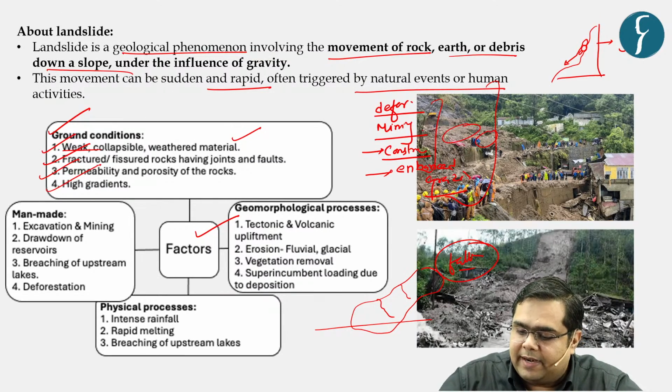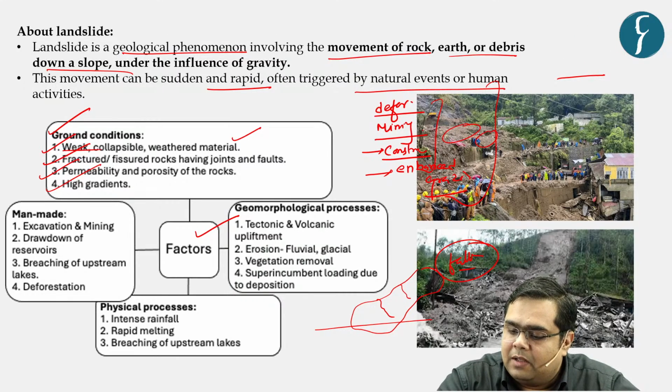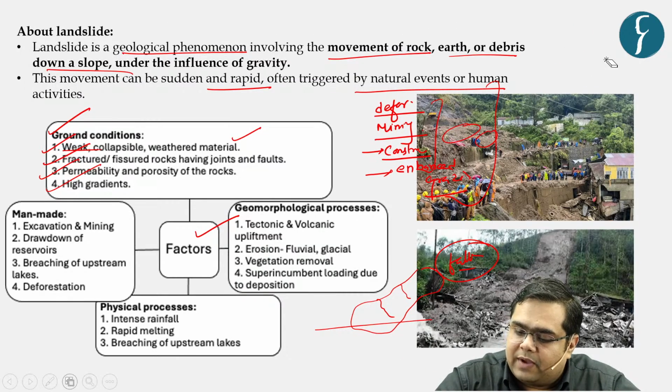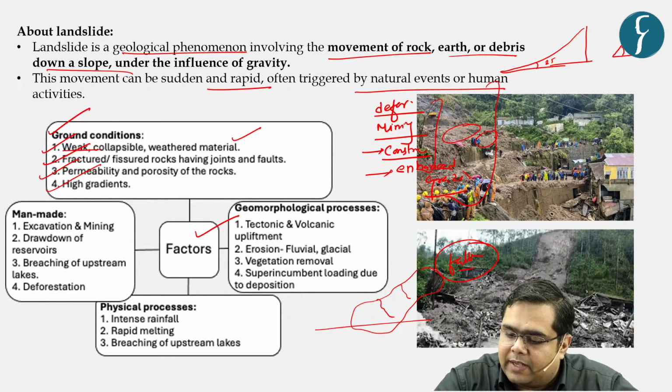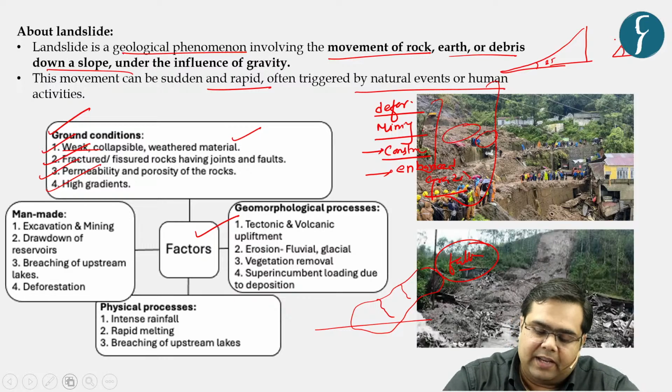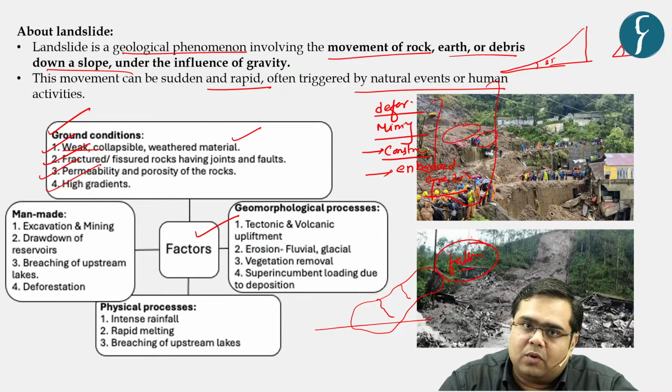So obviously, gradient, if we take this example: this is one gradient in which the slope is very gentle, and we take another, steeper kind of gradient. Obviously the angle over here is larger than the angle over here. Maybe it is 25 degrees here, and exactly here it is 45 degrees. So obviously a 45 degree angle is going to create a very high gradient, and soil is going to be vulnerable